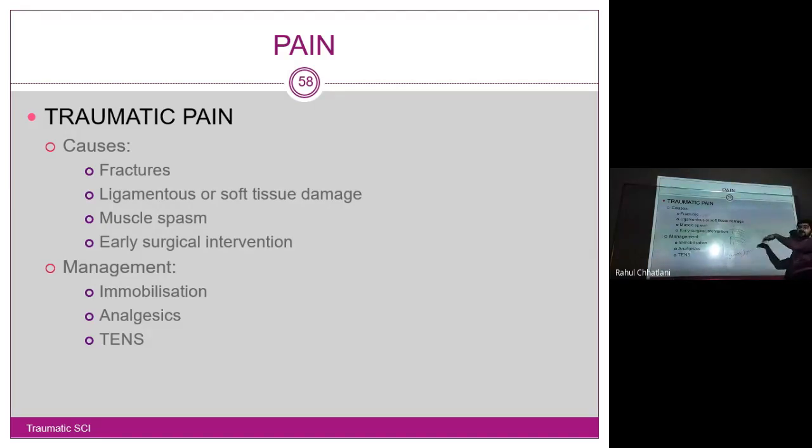Yes, one follows the other, and because of this, there are chances the pain will be of high intensity. Early surgical intervention directly post trauma, if surgery is done, will also increase the chances of healing. Management: immobilization, and analgesics can be given to the patient, in the form of TENS, or on the local areas. Analgesics can be systemic or local.